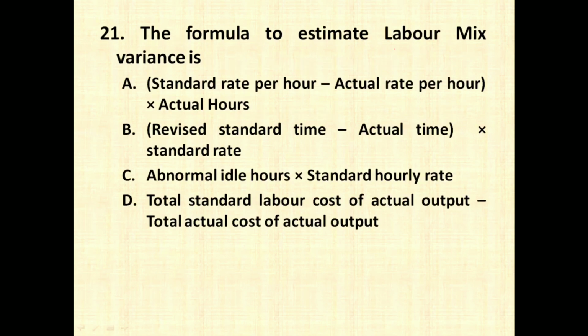The formula to estimate labor mix variance is option number B, that is revised standard time minus actual time into standard rate.